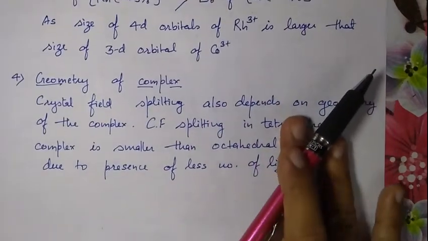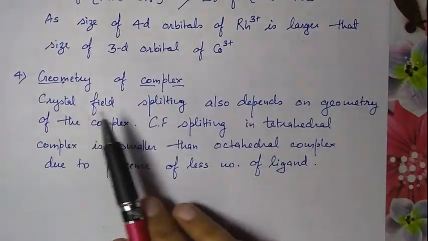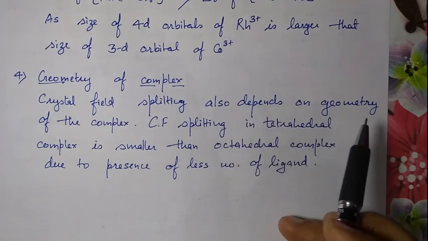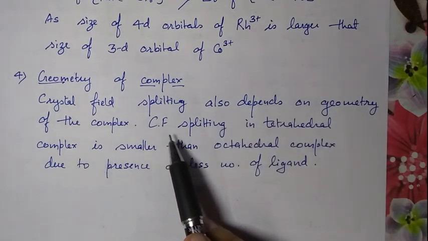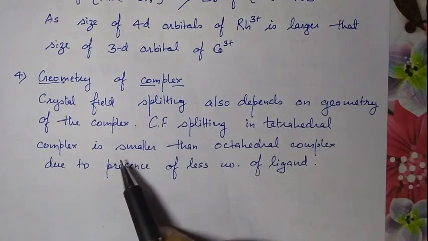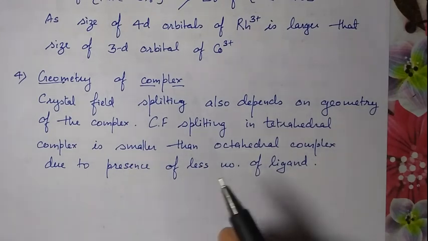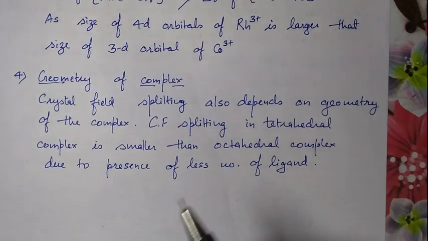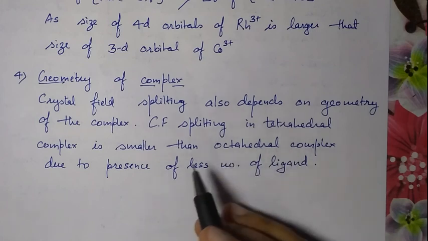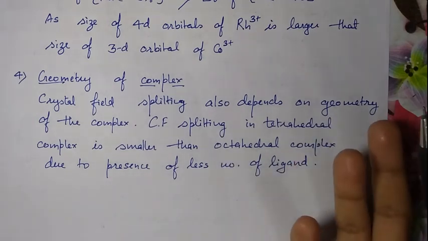Okay, then geometry. Geometry is also important. The crystal field splitting energy also depends upon the geometry of the complex, and crystal field splitting in a tetrahedral complex is always smaller than octahedral. It is due to the presence of fewer ligands, so less repulsion will occur. Okay, then we'll discuss the crystal field splitting in octahedral and tetrahedral in the next class.